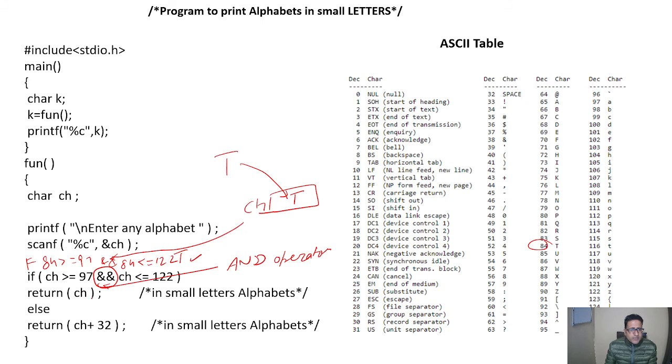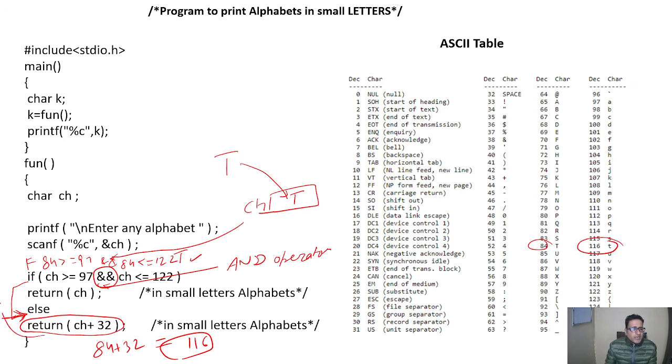So in this case, it will go to the else. It will find that the conditions are not satisfied, so it will go to the else statement, and here it will add 32 to this. After adding 32 to it, it will become 116, and 116 is small t.